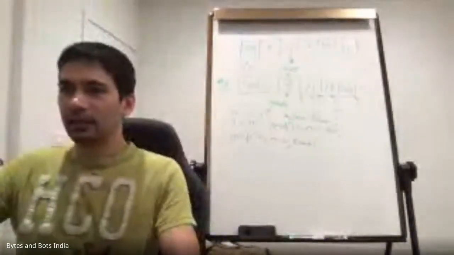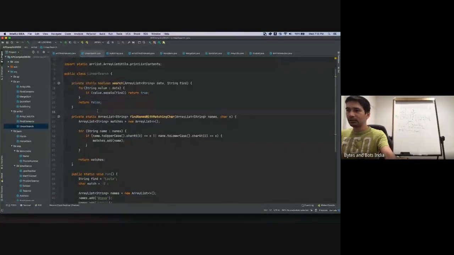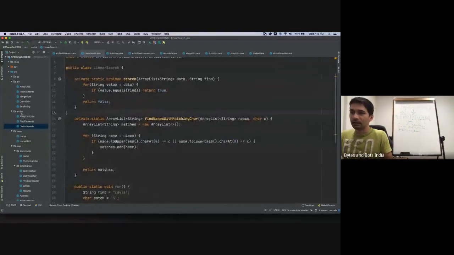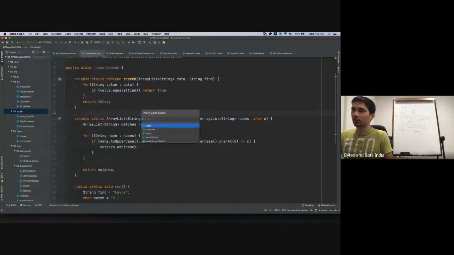Okay, there it is. I hope you all can see my screen. And from a previous code, I have this one package called ArrayList. You can use any other package if you want. And in there, create a new Java class called BinarySearch.